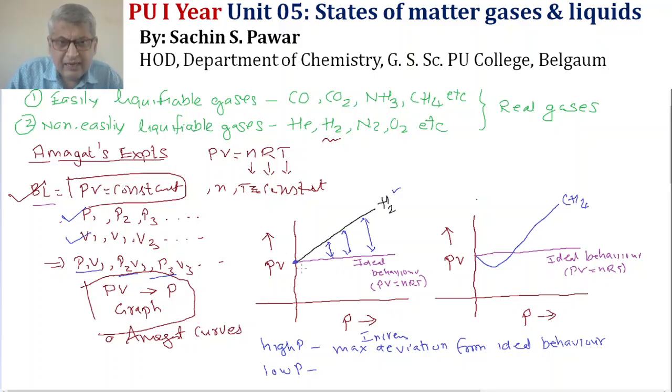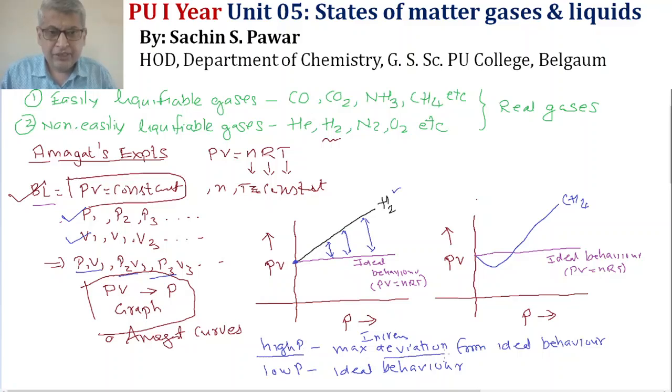It touches this ideal gas behavior curve. So, we have concluded some points here. For hydrogen gas, that is a non easily liquefiable gas, there is a deviation at high pressure, and at low pressure the ideal behavior is there.